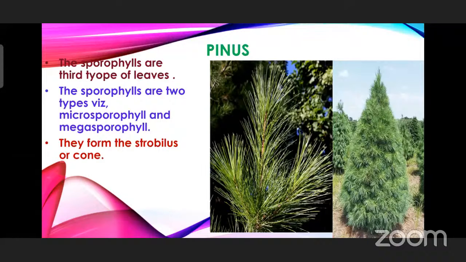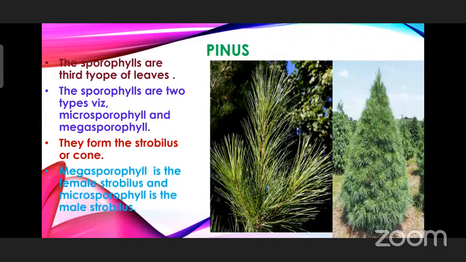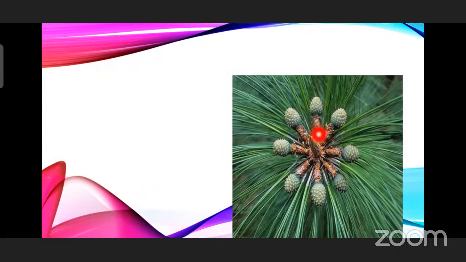And megasporophyll is the female strobilus. Megasporophyll, other name is macrosporophyll. Macro means large, the large one. And microsporophyll is the male strobilus. You can see them present at the apical region of the Pinus. For Pinus, you can see so many cones are given. They are in a cluster, in a bunch, and these are the male reproductive structure or male strobili or male flower.